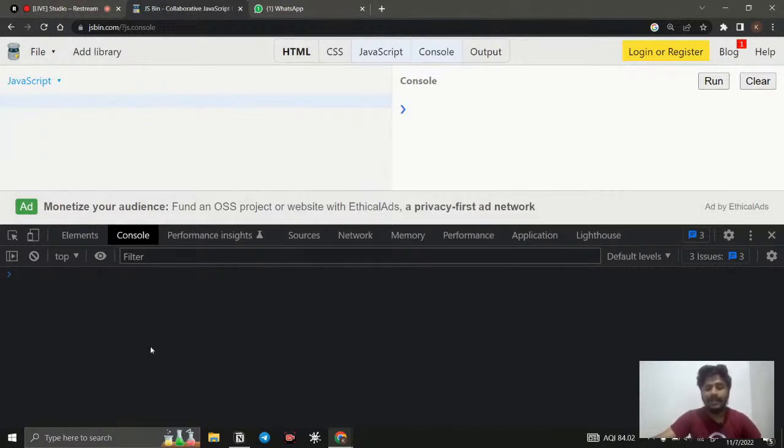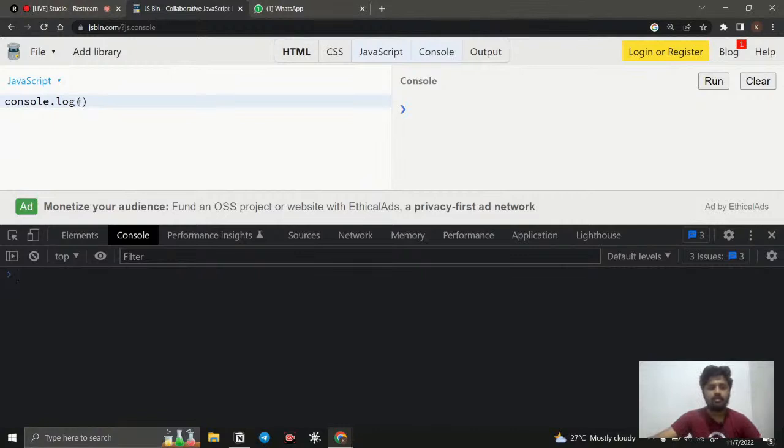Okay, so how can we access this console? We have some methods in JavaScript to access it. One of the common ones is console.log. So what does this mean? This is a method, and a method is nothing but a function. It is going to do some action. By using this method, whatever I write inside this console.log is going to be displayed here.